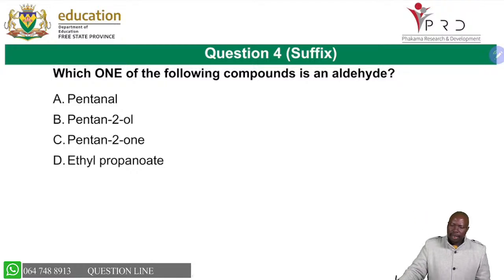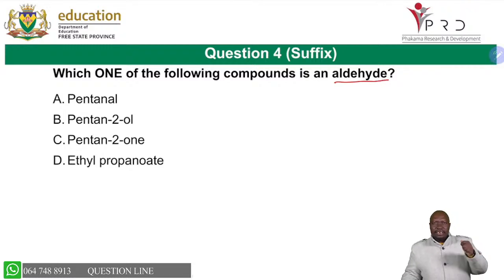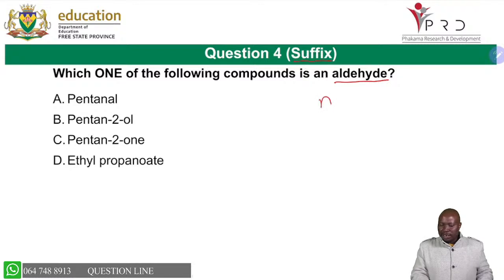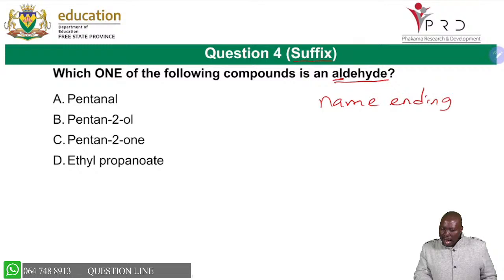Now, which one of the following compounds is an aldehyde? Remember, aldehyde is a homologous series, and for the homologous series we use the suffix, the name ending. Remember, suffix is the name ending, to say how the name will end. For aldehyde, the name ends with al.